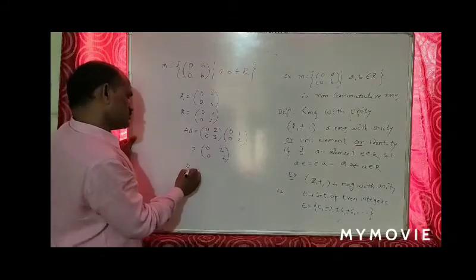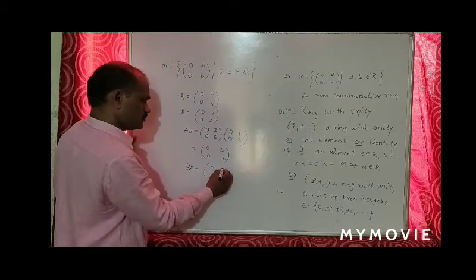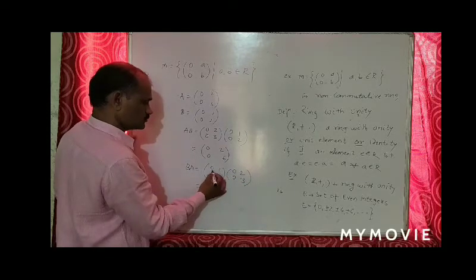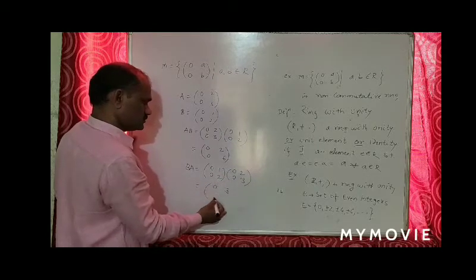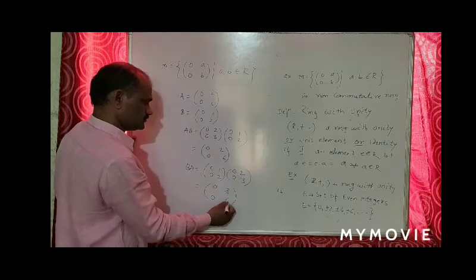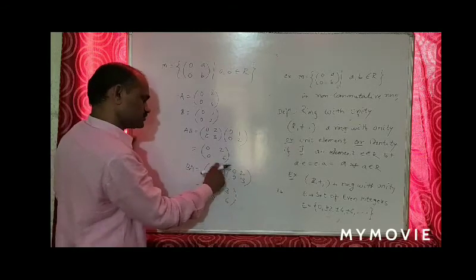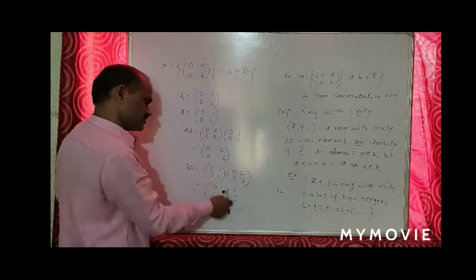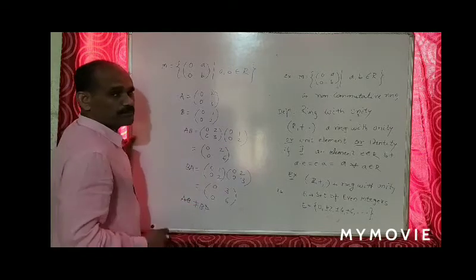Okay. Now I compute BA. So BA is [0 0; 1 1] times [0 0; 2 3], which is equal to [0 0; 0 3]... this is 0 and this is 3, this is 0 and this is 6, computed entry by entry as first row first column, first row second column, second row first column and second row second column. So this product AB is not equal to BA.